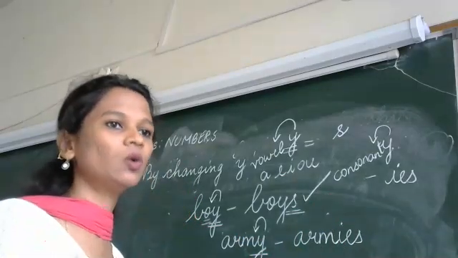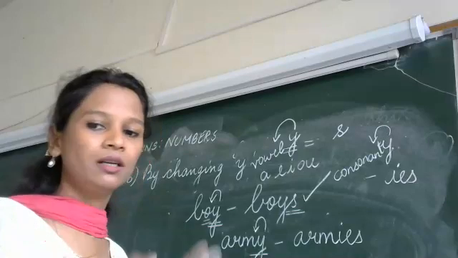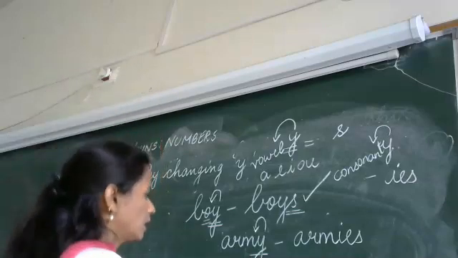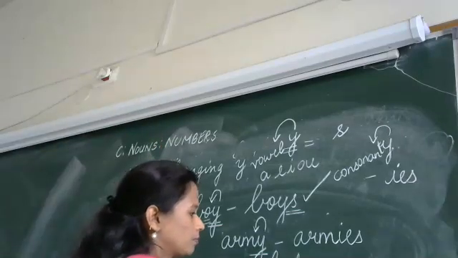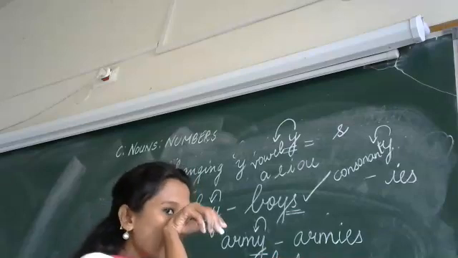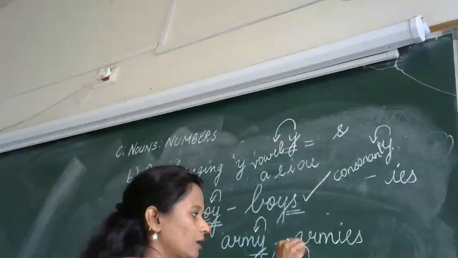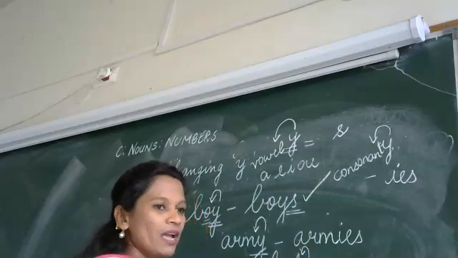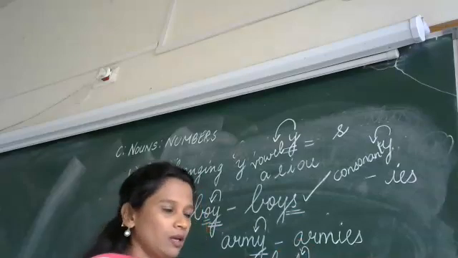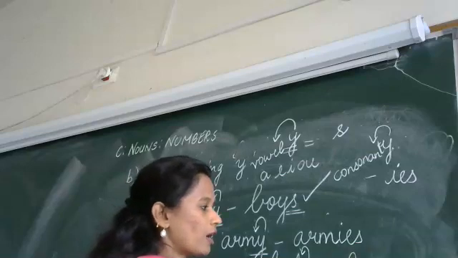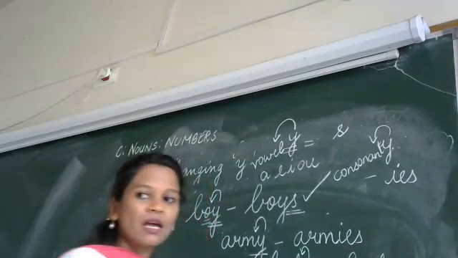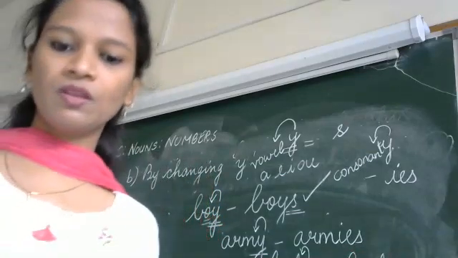Baby: the last alphabet of baby is Y. I will change this Y. Before Y, I have a consonant B. So in place of Y, I will write IES.